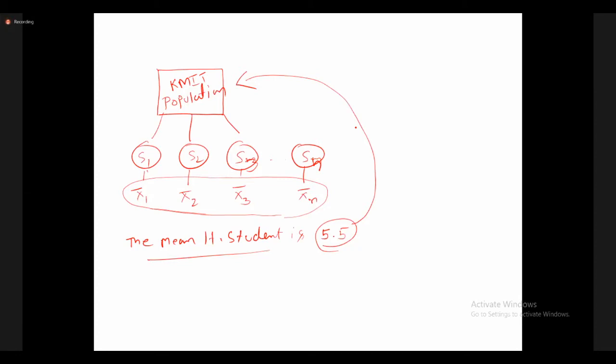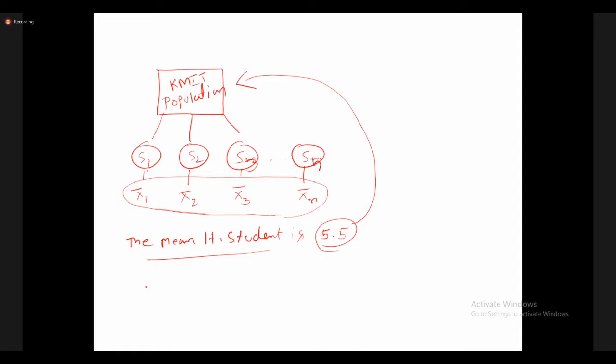Here, for example, I took KMIT as a population. In KMIT, suppose 20,000 students are there. I want to estimate the mean height of the students. After taking random samples' information, my statement is that in KMIT the mean height of the student is 5.5 inches. I gave one statement about the population.